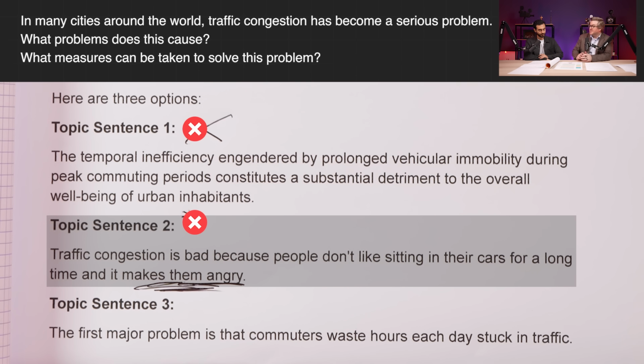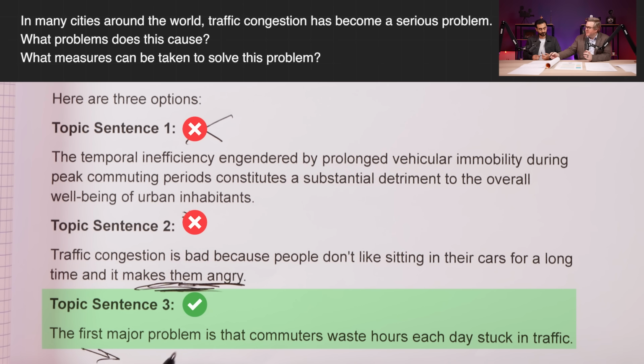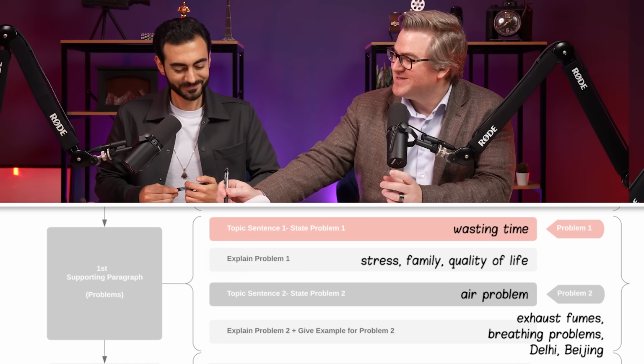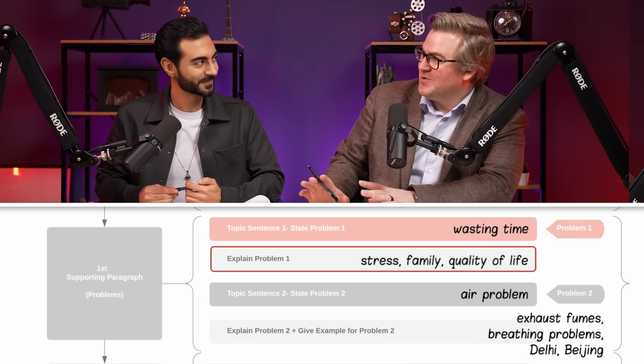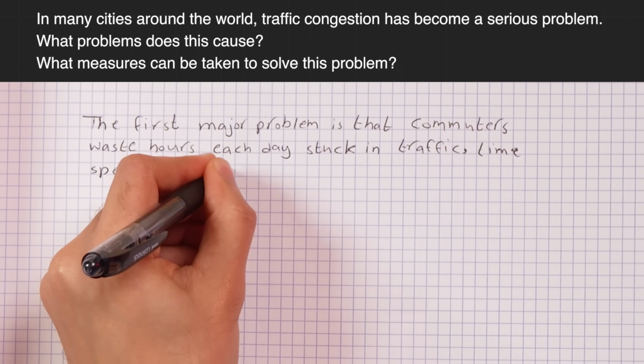All a topic sentence should do is really just wave a flag and say to the reader, this is the main idea. This is what I'm going to talk about. So this does it in a short, simple way. And then here we can talk about our explanation. So here's the main problem. Here's an explanation of that problem. So what I'm going to do now is ask you to write the explanation. I'm not going to help you. I've helped you a lot, so I'm not going to help you anymore.